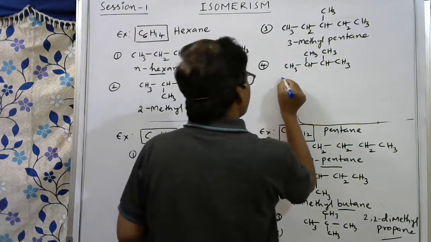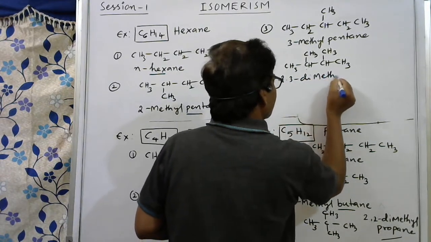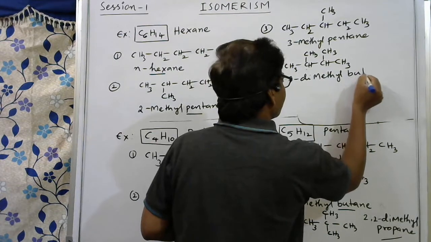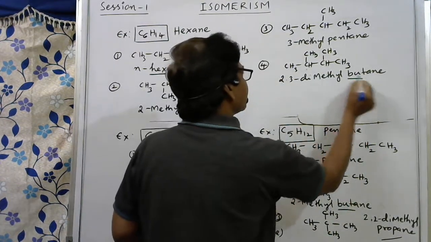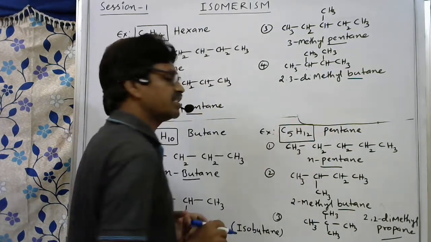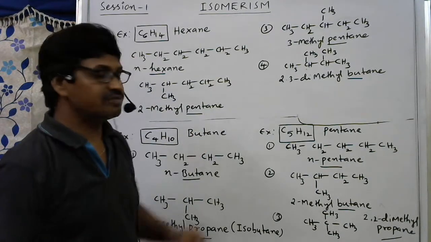But it is 2,3-dimethyl butane. 2,3-dimethyl butane. So here, pent, the root word is changed. There is a change in chain length. So this is also considered a chain isomer.